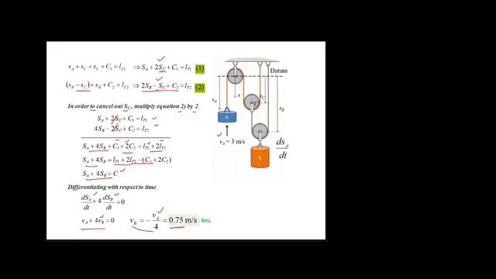We get 0.75. So remember, in this case, VA is 3 meter per second upward, and we know that in the coordinate system that we set, upward velocity is negative. So we need to put this VA as minus 3 meter per second. So when you divide minus 3 by 4, what do we get? We get basically 0.75 meter per second. And this was what was required from the question. Okay, so this is basically the end of question 1, or the end of this example. So what we studied in the previous slide, we have applied it on this example.